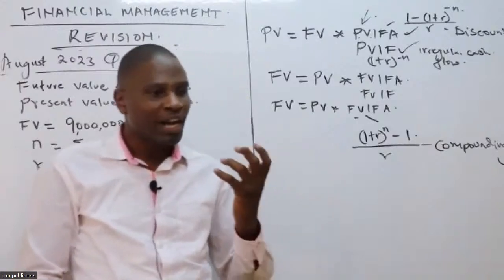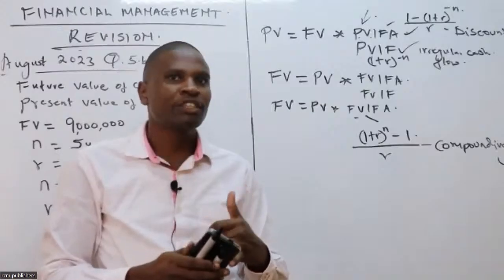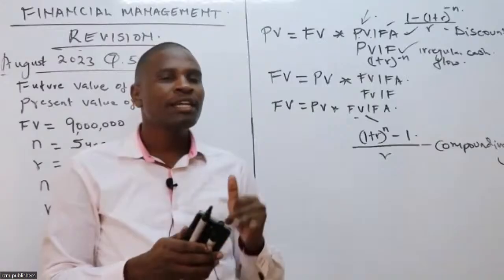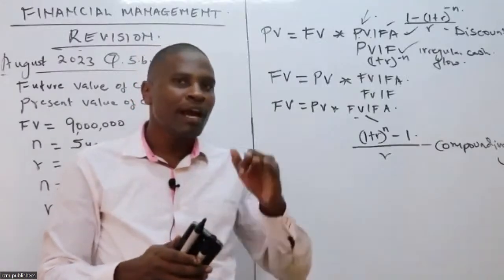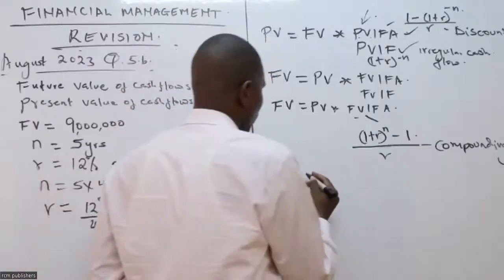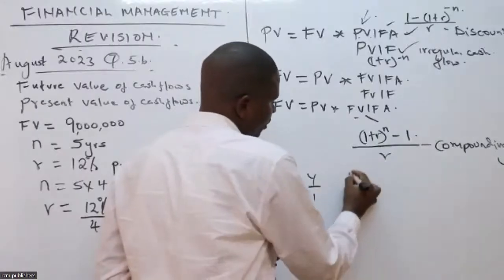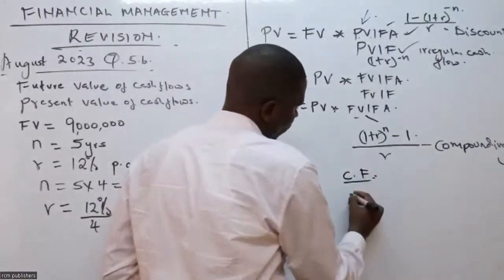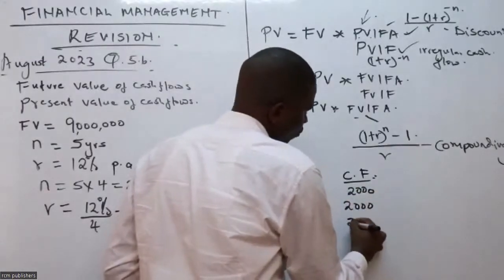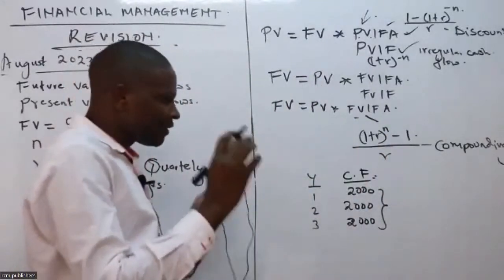We have two types of cash flow, right? We have regular cash flow and irregular cash flow. As the name suggests, regular cash flows are those cash flows which are uniform. For example, I have here years 1, 2, 3. I have cash flow here: year 1 is 2,000, year 2 is 2,000, year 3 is 2,000. Those are regular cash flows.